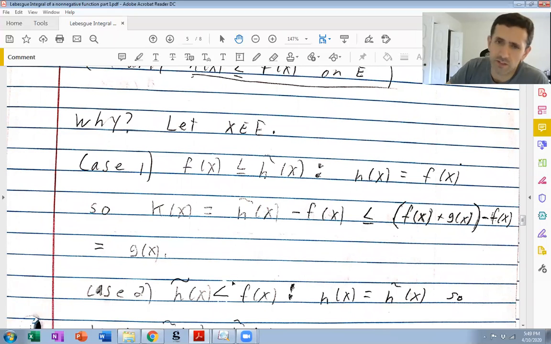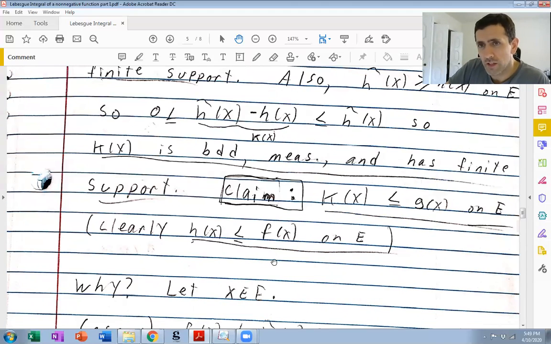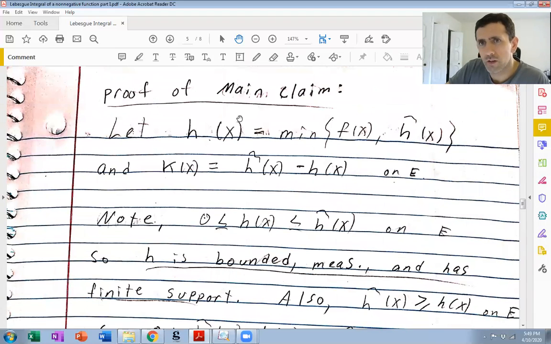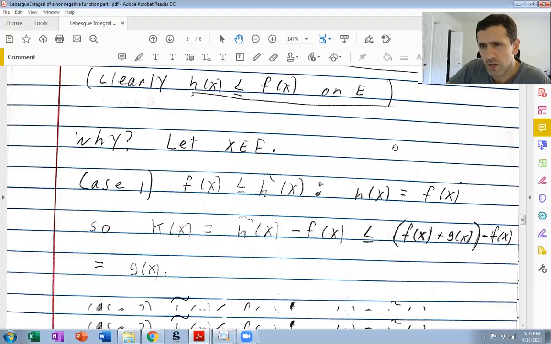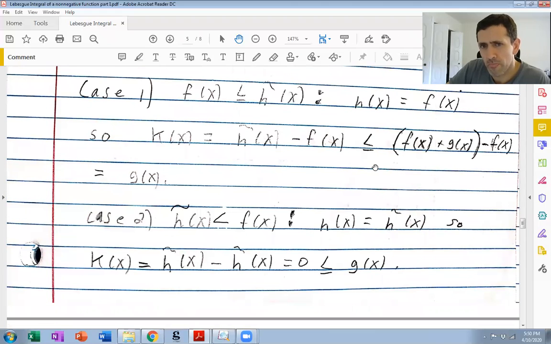In the second case, it's a little easier actually. So if this is not true, then h tilde has to be less than f of x. h tilde of x less than f of x. In this case, again, if h tilde of x is less than f of x, then the minimum is h tilde of x. So h of x is h tilde of x.